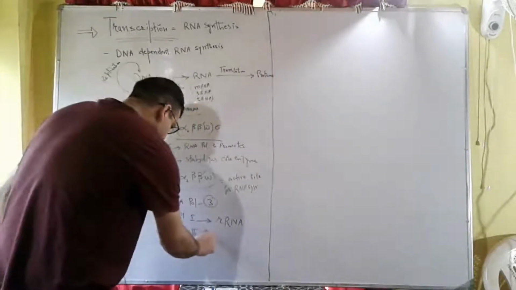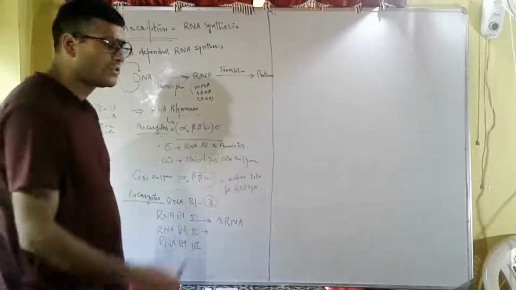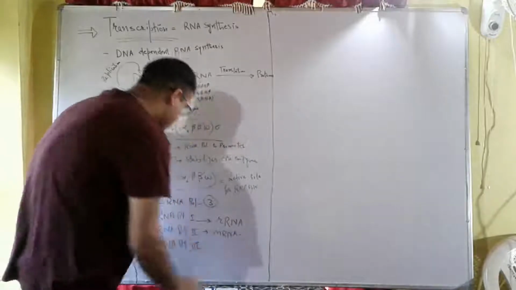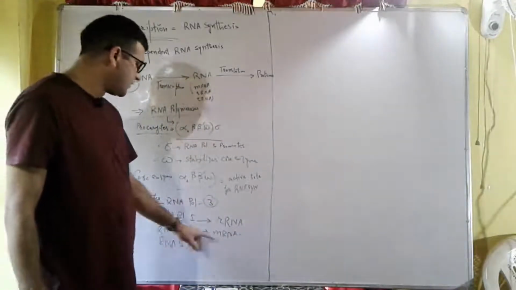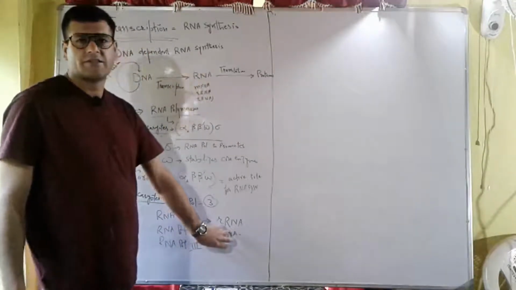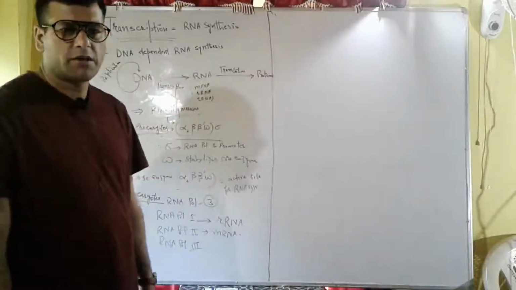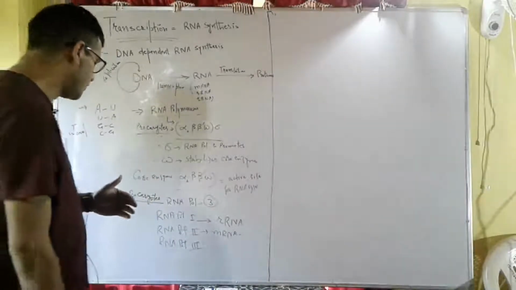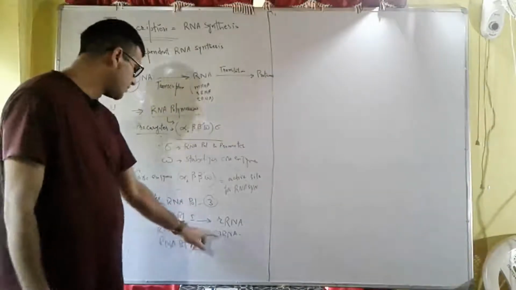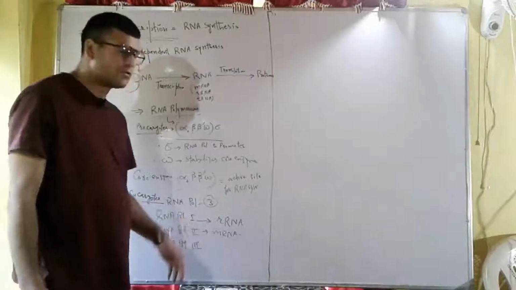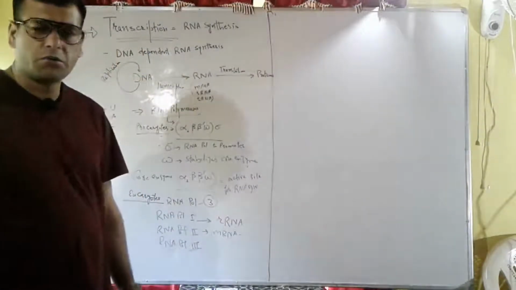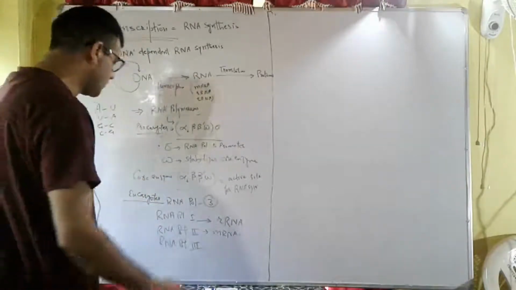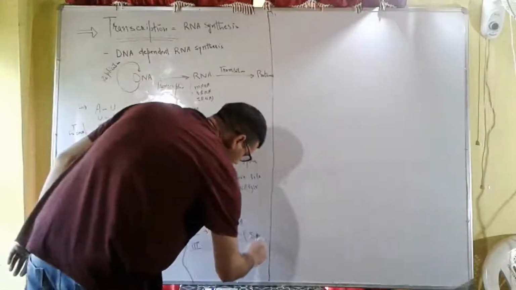Then RNA polymerase two, what does it transcribe? Messenger RNA. It transcribes all the structural genes, that is, the open reading frames in genomic DNA sequences. RNA polymerase two is the most important enzyme for transcribing the structural genes.